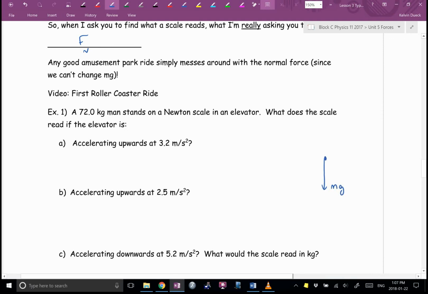Now Oliver, in part A, which way is the person accelerating according to part A? I'm going to ask you the same question, I'm just going to phrase it differently. I want the same answer. Which way is my bigger arrow going to be pointing? Which way is the winning force going to be pointing? Which force is that? Well, it's the scale, technically. But what does a scale measure? Not mass. Not what?